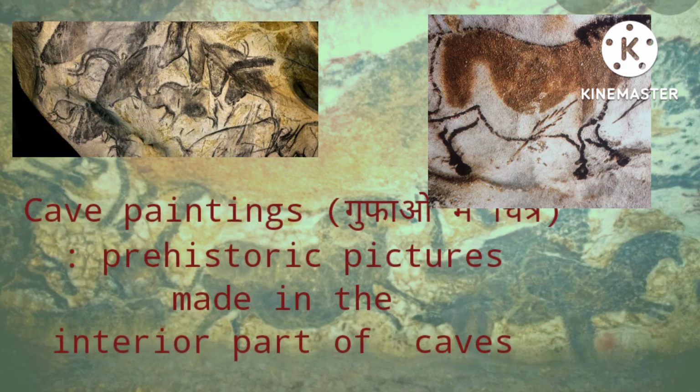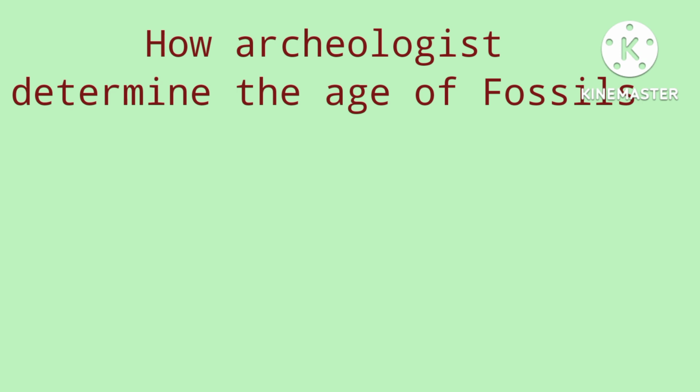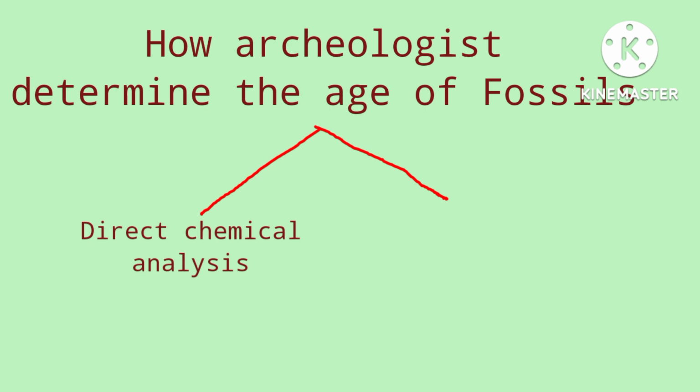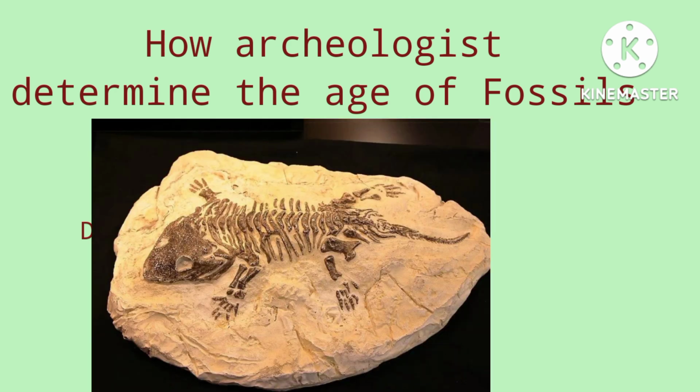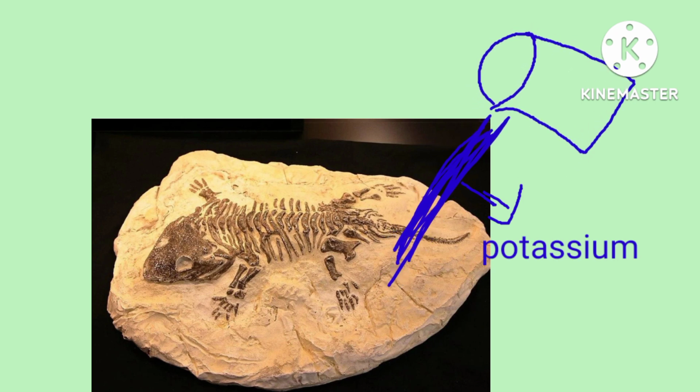It must have come to your mind how we know how old these fossils are. So let's see. There are two methods by which we can determine how old these fossils are. First method, direct chemical analysis, in which a chemical like potassium is applied to the fossil, and then we can determine the age of the fossil.